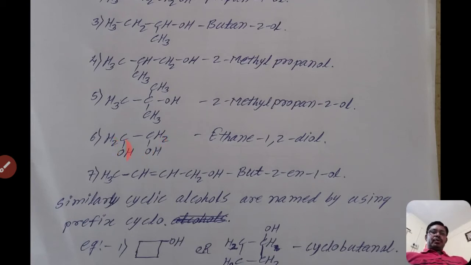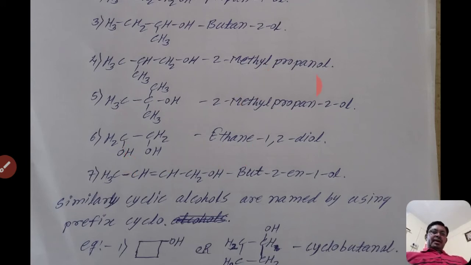That is 1, 2. The chain contains only 2 carbon atoms, so it is ethane. See here, in the spelling of ethane, the E does not get removed. Why? Because it is a polyhydric compound, and that indicates it is a polyhydric compound.